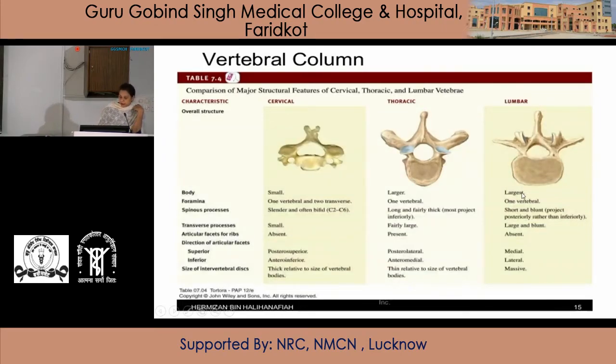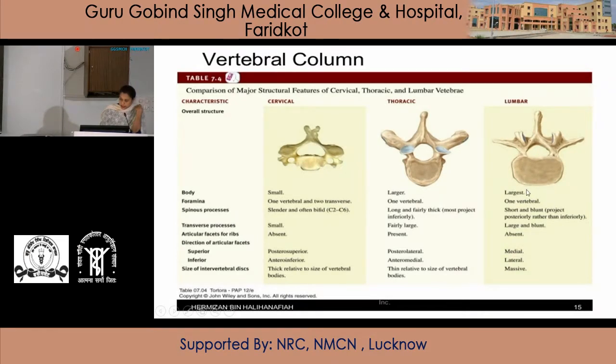Largest lumbar vertebrae. So from all vertebrae, how can we identify the lumbar vertebrae? The body is largest. There is absence of costal facet on the body, which is present in the thoracic region, and there is absence of foramen in the transverse process, that is foramen transversarium. There is no facet on the body, there is no foramen in the transverse process, and the body is largest of all vertebrae as compared to cervical and thoracic regions.